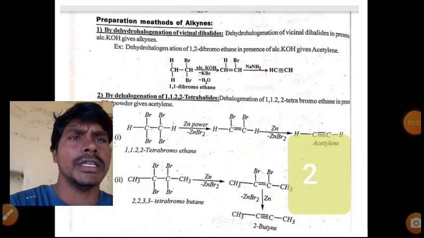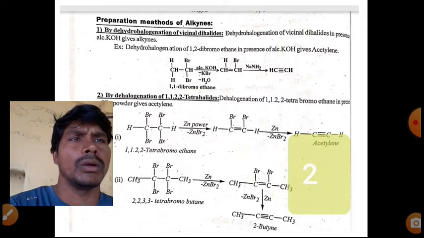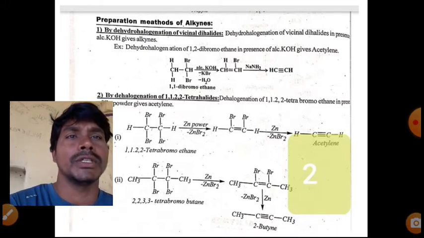So dehalogenation of 1,1,2,2-tetrahalides. Dehalogenation of 1,1,2,2-tetrabromoethane. Here bromine is the halogen. So tetrabromoethane in the presence of zinc powder gives the acetylene molecule.